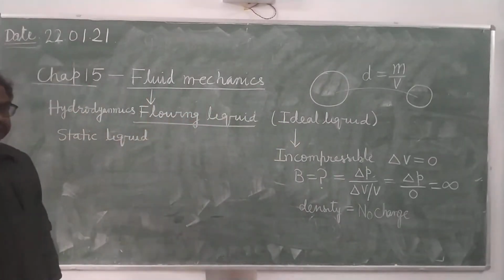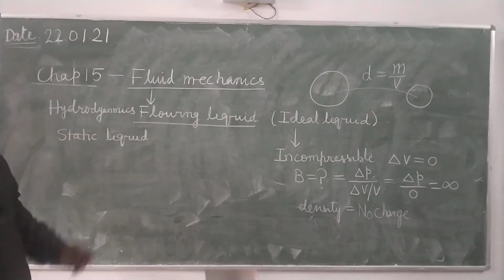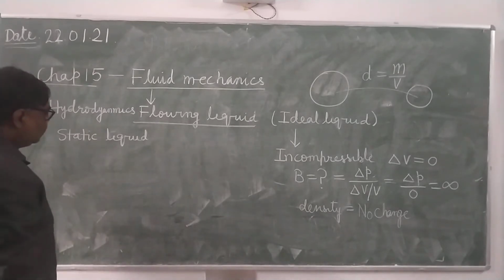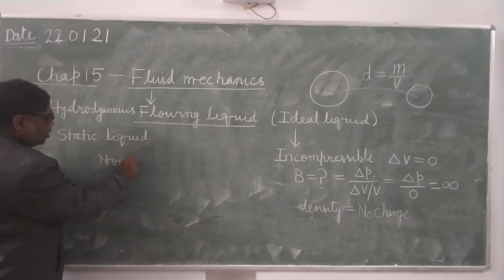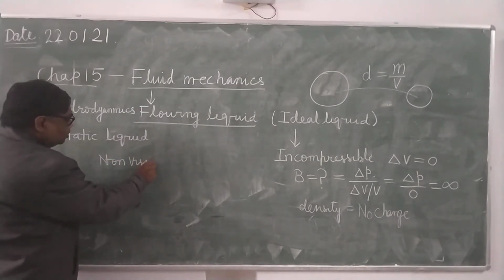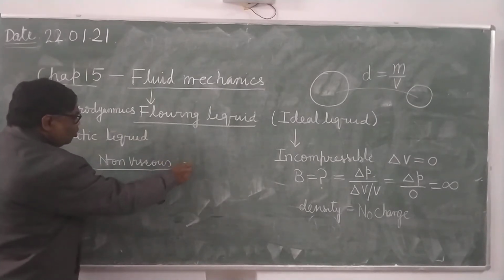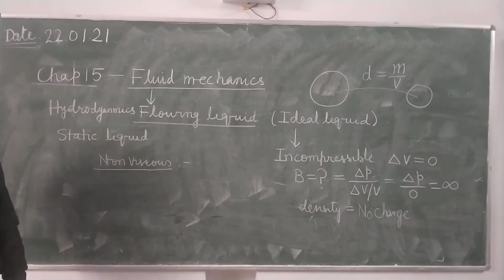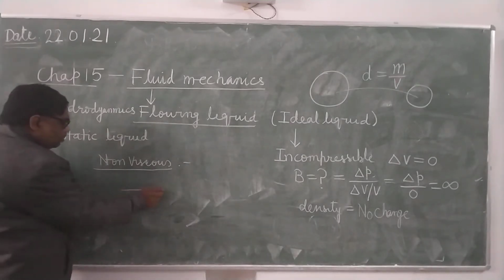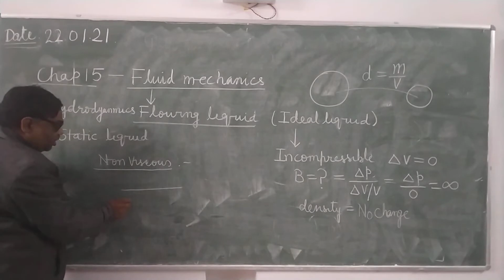It is incompressible. You keep on writing also. It's clear. Then it is non-viscous liquid. Non-viscous means here there is no frictional force between the different layers of the liquid.